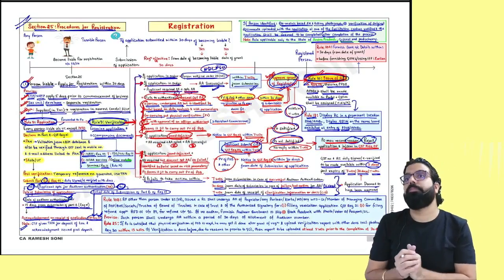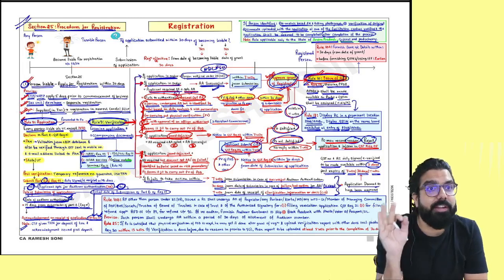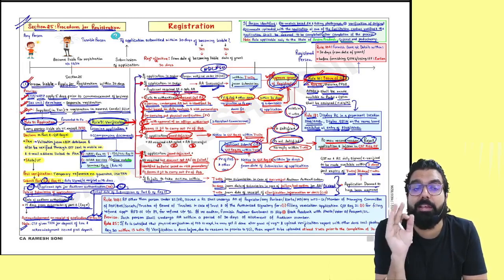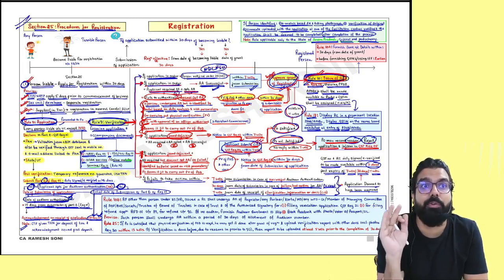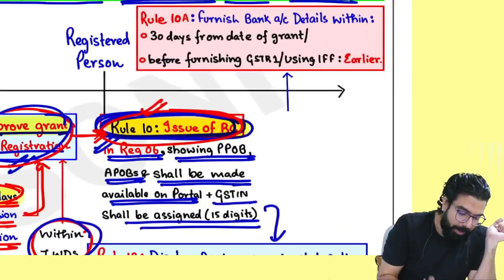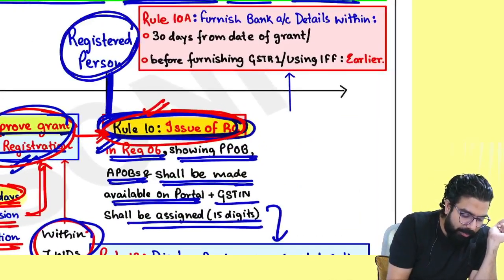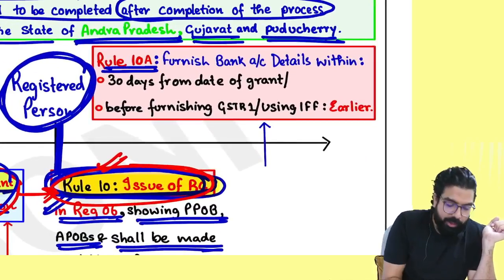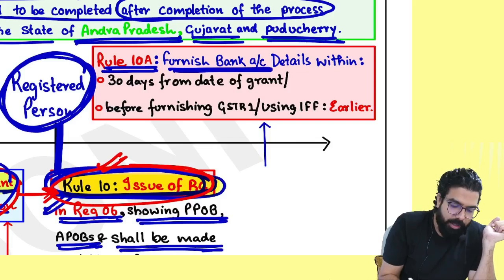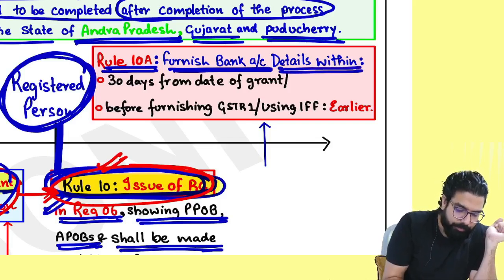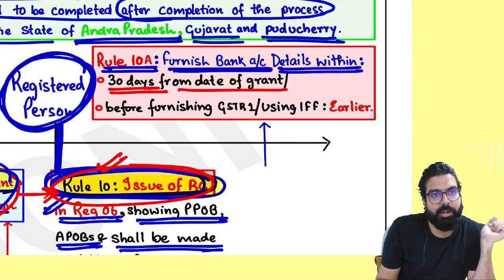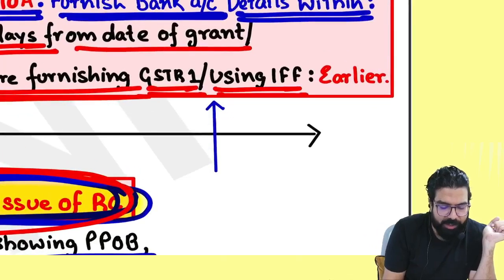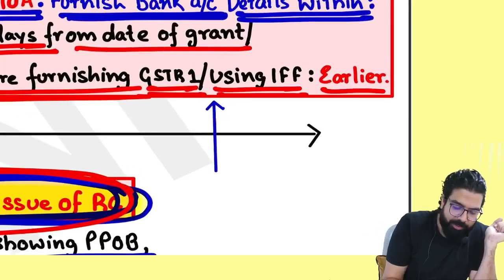Listen. Whenever your registration is granted, you have to go online and give your bank account detail. Remember, whenever registration is granted, you will become what, everyone? Registered person. And rule number 10A says, you should always furnish what? Bank account details within how many days? 30 days from the date of grant of registration, or before furnishing your first GSTR1, or using the invoice furnishing facility, whichever is earlier.